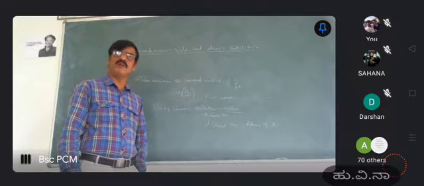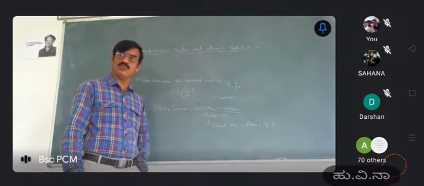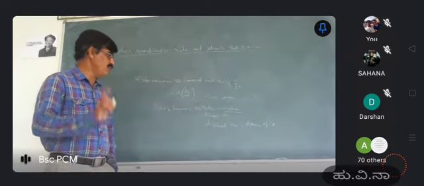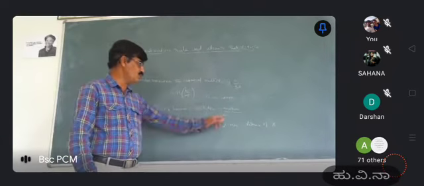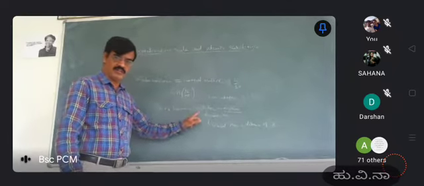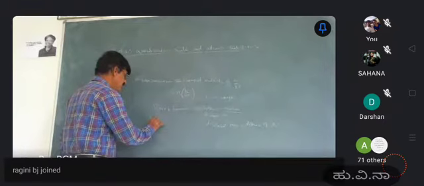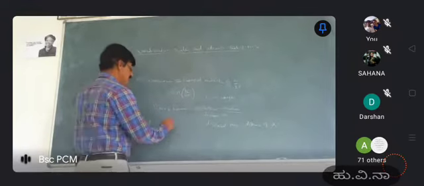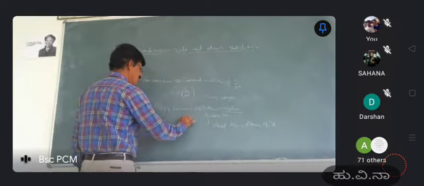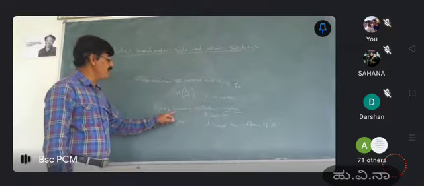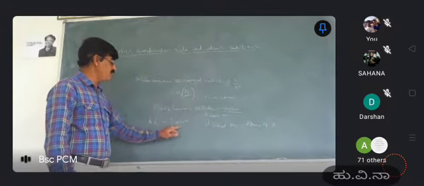The capacity of doing work by virtue of the motion of a particle is called kinetic energy. This kinetic energy is given by half mv square. So the kinetic energy of a simple harmonic oscillator is given by half mv square.